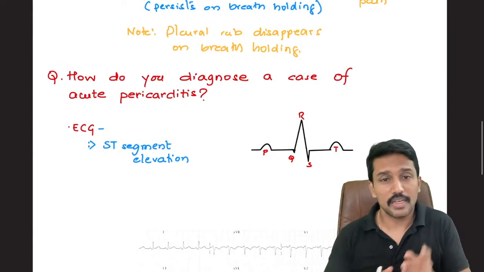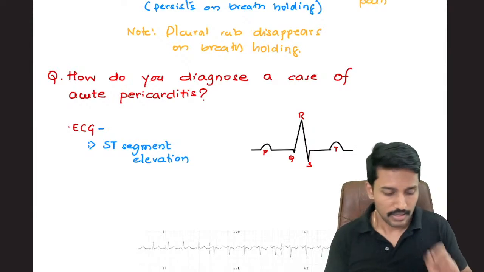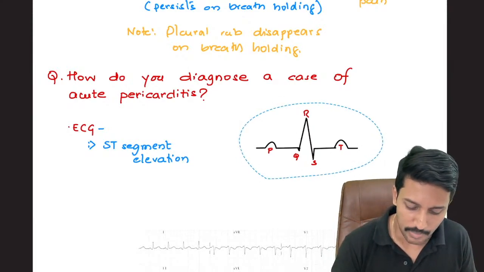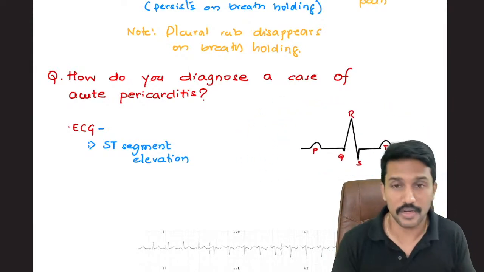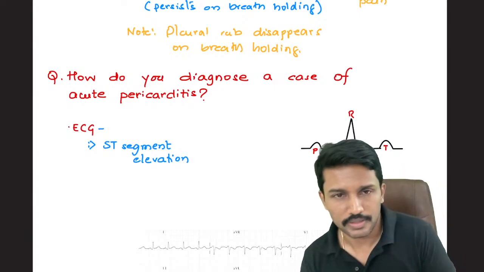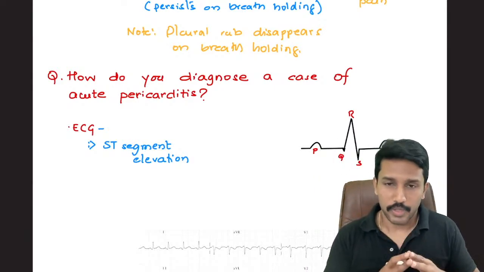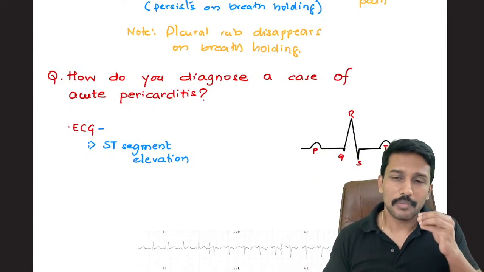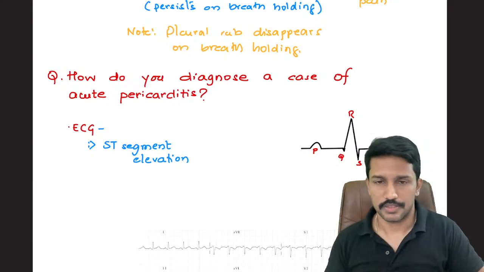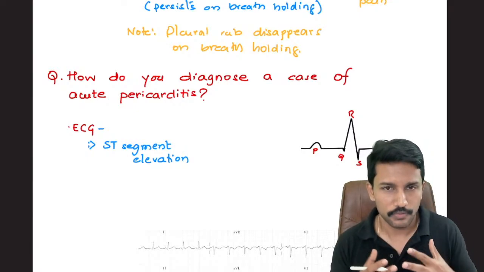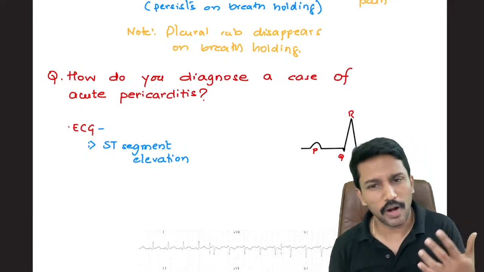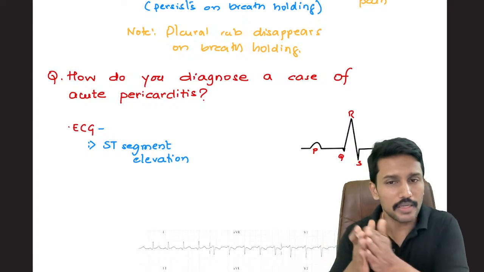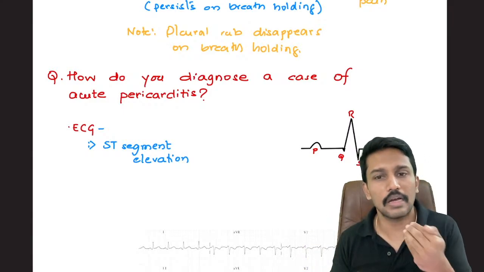So the ST segment elevation that we see here has certain points which will set it apart from the ST elevation that we get in MI. First point, normally in MI, we do see something called reciprocal changes. What do I mean by that? Different parts of the heart are represented by different leads, and some leads have reciprocal leads.